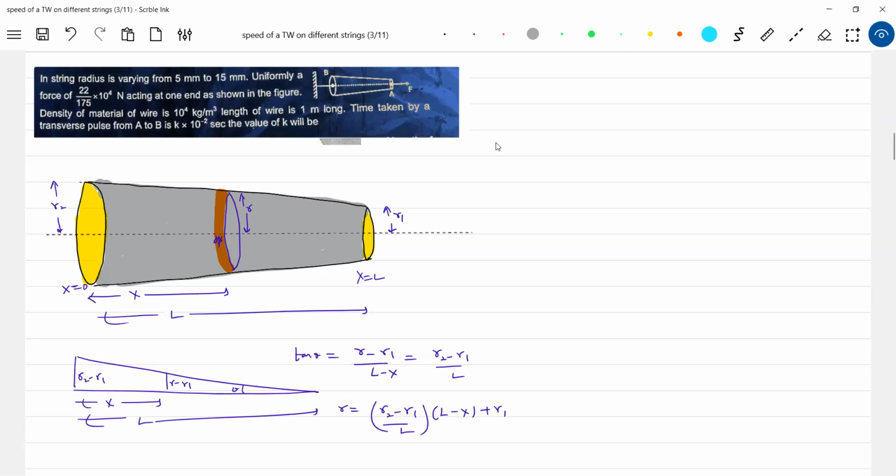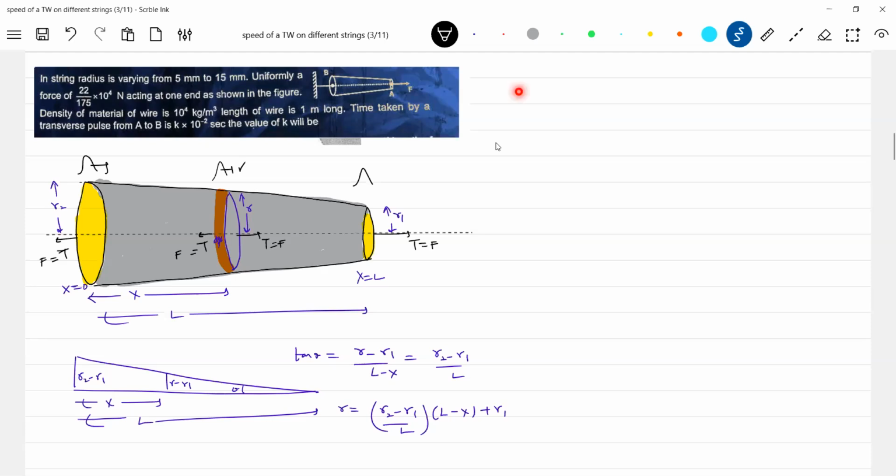Okay, now after getting this, what is the wave? The wave is going to propagate on this particular rope where the radius is going to change. So I'll generate a pulse here and it will reach the other end. So what is the tension? Tension will be T, and the tension is equal to F. Let me write it in the diagram so that there is no confusion. Why should the tension be the same? Because the string is at rest. Net force on any element should be 0. So T equal to F.